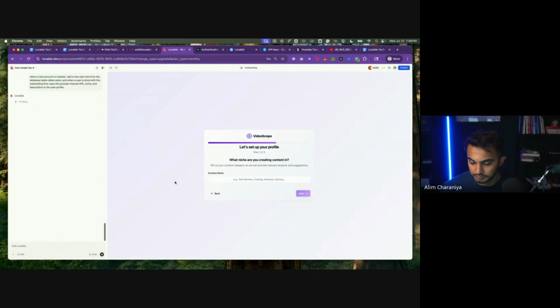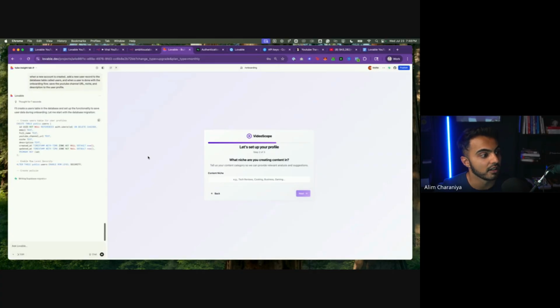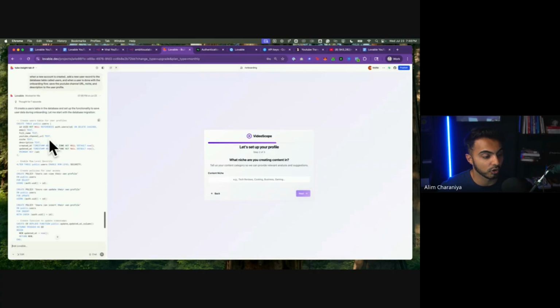Okay. So this is where the personalization happens. Now we're creating a table called users in the database. So every time a new user signs up for our application, we're going to have that users table.